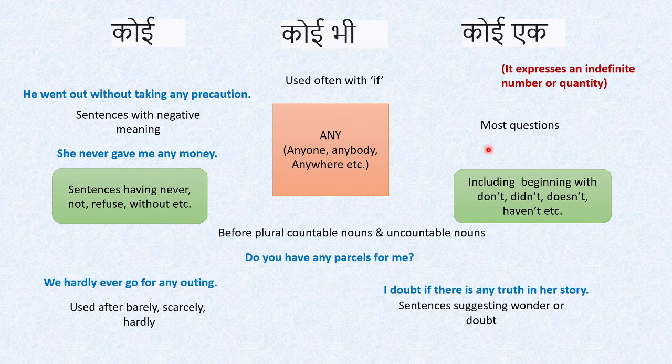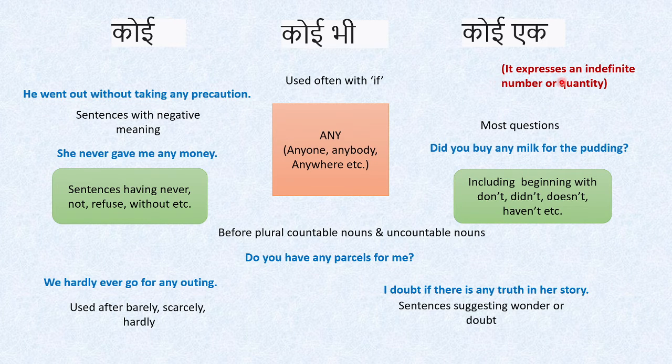Now coming to most questions. So in most questions we will use any. These include don't, didn't, doesn't, haven't, etc. So there's already not there. But if there is nothing, if there is no, and questions like this, there is not is not here. Again, nothing is not here, but since it is a question, we are using any. So for example, here in this case, did you buy any milk for the pudding? So again, since it is a question, we are using any here.